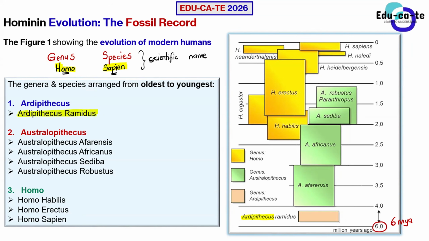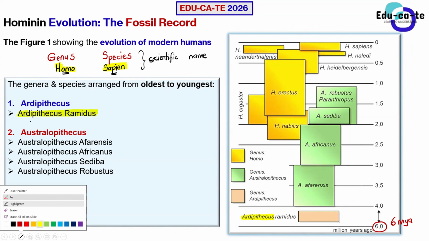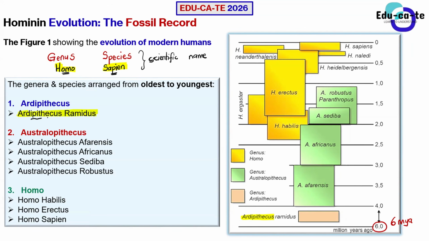Please do note here that the Ardipithecus is the genus name. And then the ramidus that you see there is the species name. Okay, so the oldest species that were discovered, or the oldest fossils that were discovered, was the Ardipithecus ramidus. It was discovered way far back then.